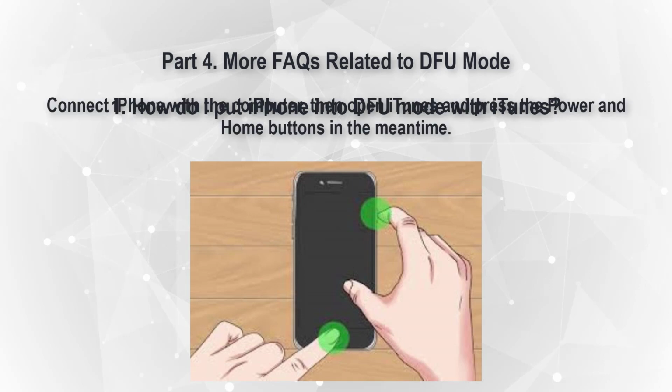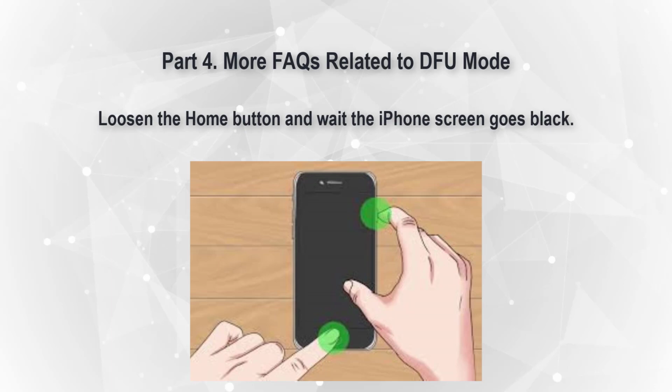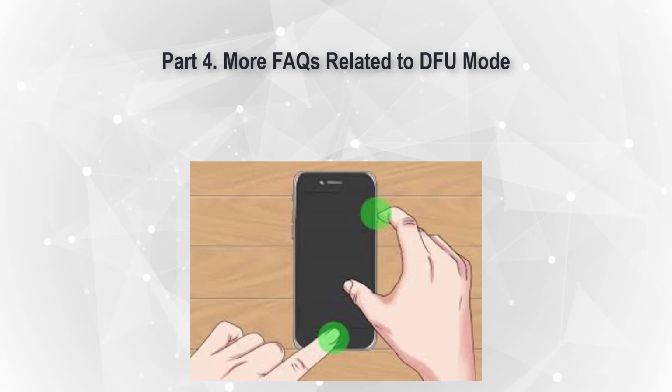Letting your iPhone enter DFU mode by virtue of iTunes is easy to operate. The following are the related steps. Step 1. Connect iPhone with the computer, then open iTunes and press the power and home buttons at the same time. Step 2. Release the power button while still pressing the home button. Step 3. Loosen the home button and wait until the iPhone screen goes black.